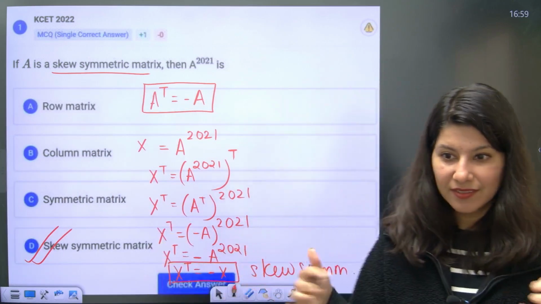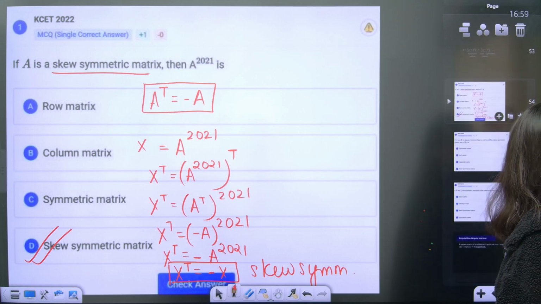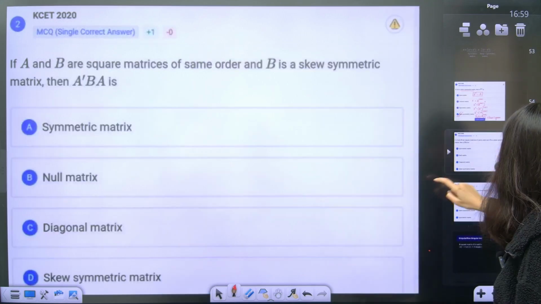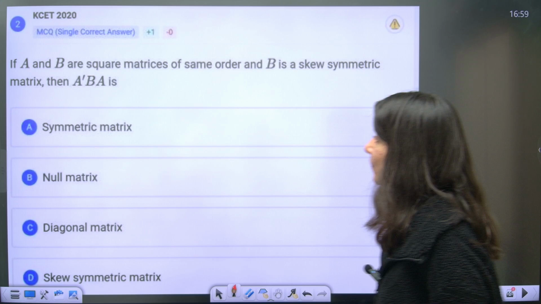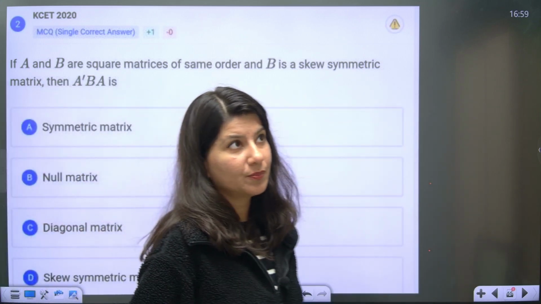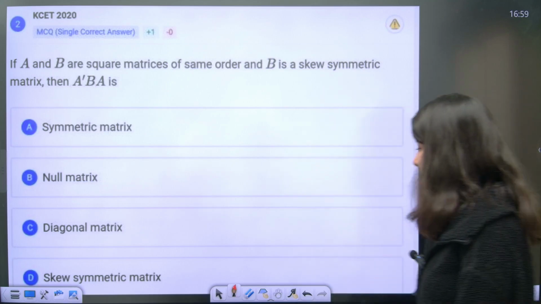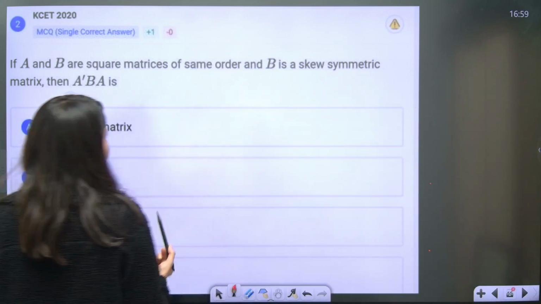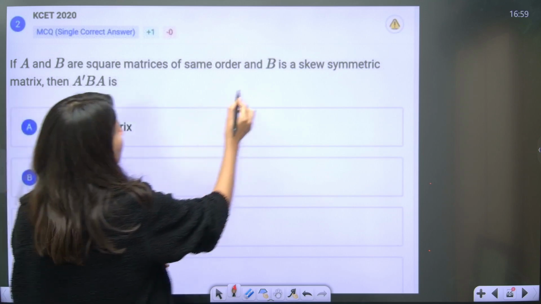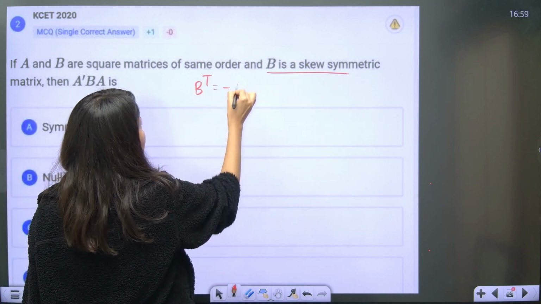Okay, clear? I guess this is done. And now we are going to move towards the next set of two questions I have, which is this and this. Again for symmetric and skew symmetric, I told you, very important topic for your KCET 2025. So yes, if A and B are square matrices of some order and B is a skew symmetric, that means B transpose is minus B.